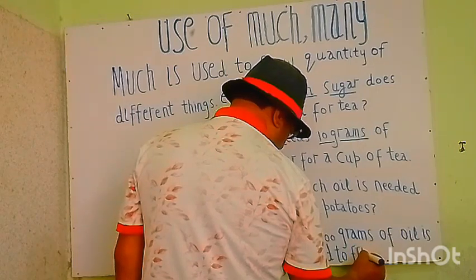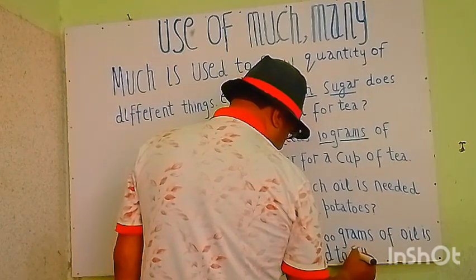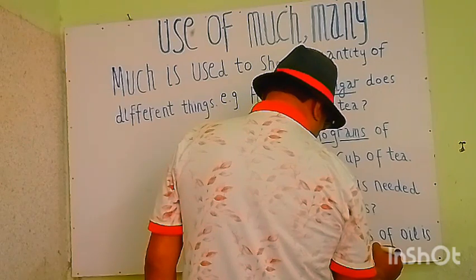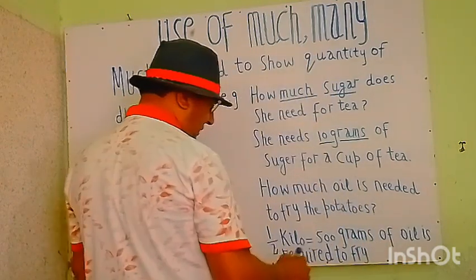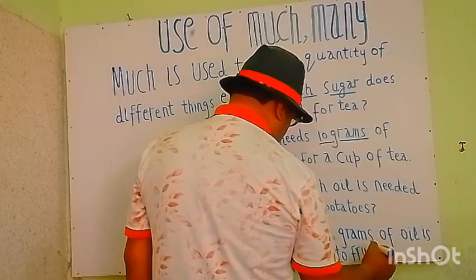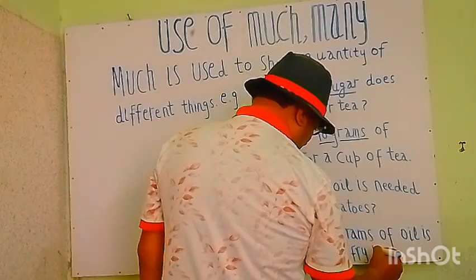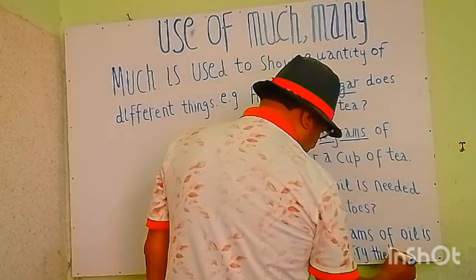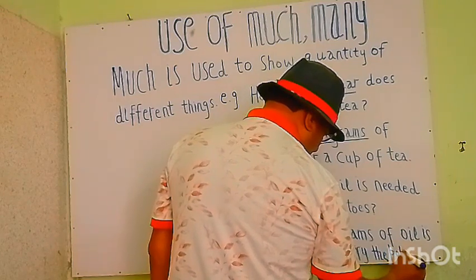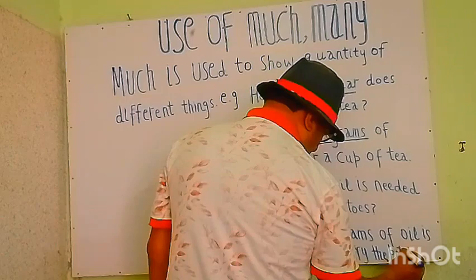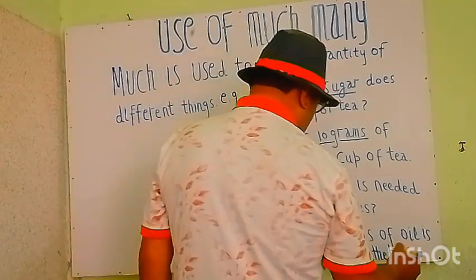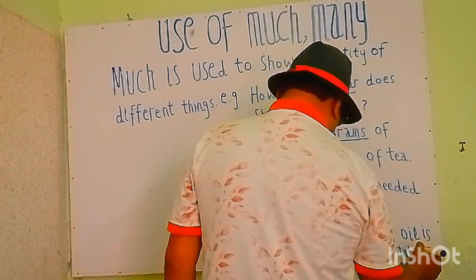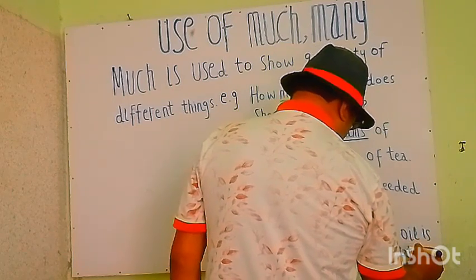You see, my students, here you see that the oil is showing the quantity. Oil is showing the quantity and it is said to be an adjective of quantity. So much is said to be an adjective of quantity.